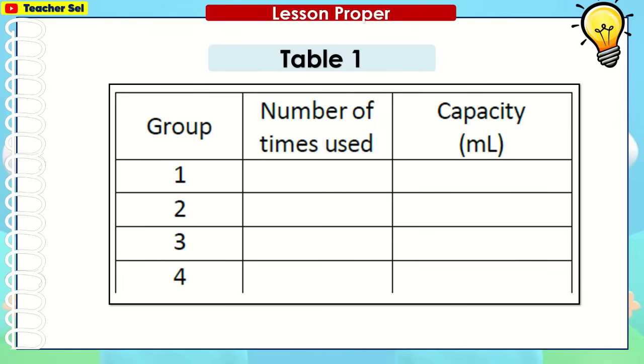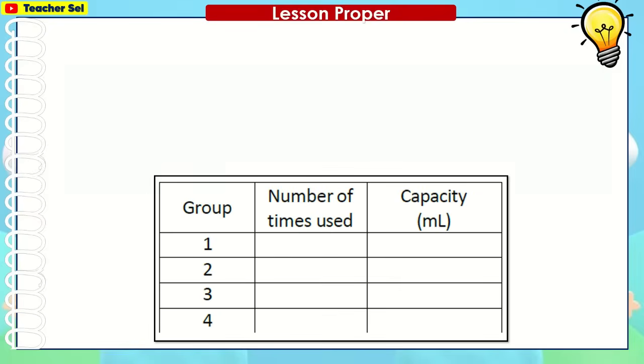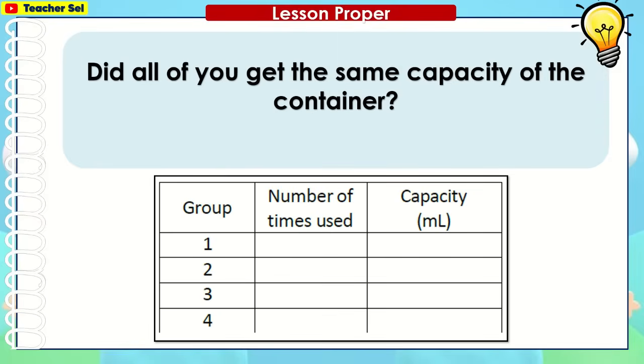Complete the table 1. For the second column, number of times used, and in the third column, its capacity in ml. Fill in the table once you are done. Did all of you get the same capacity of the container? Yes, we did.